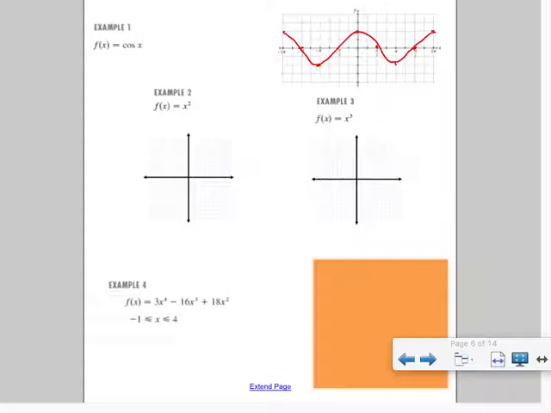So let's talk about the relative maxes and mins. First, let's go with the maxes. All the things that I hit in blue are relative maxes. They happen to also be absolute maxes for this function. What is the absolute max value that a cosine will ever hit? 1. So remember, our sine and cosine, when it's the parent sine and cosine function, is always cycling between positive 1 and negative 1, positive 1 and negative 1.